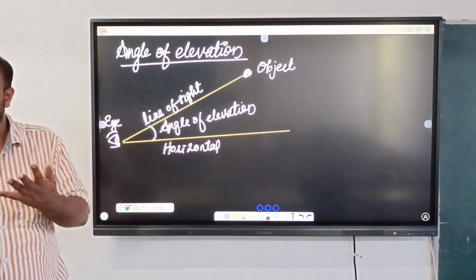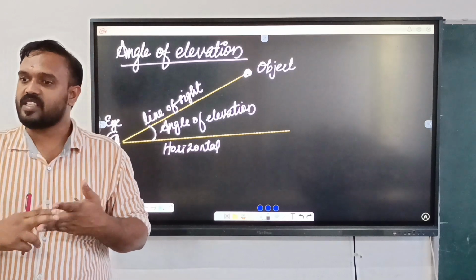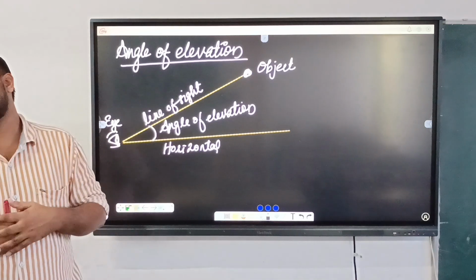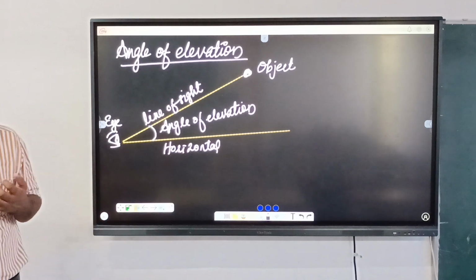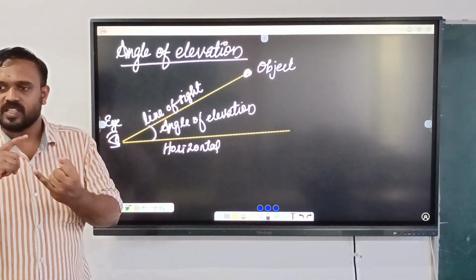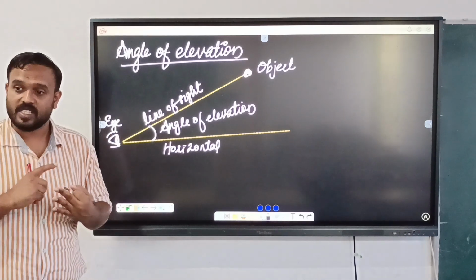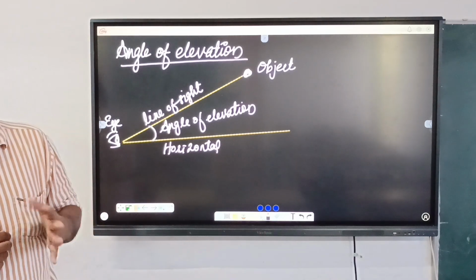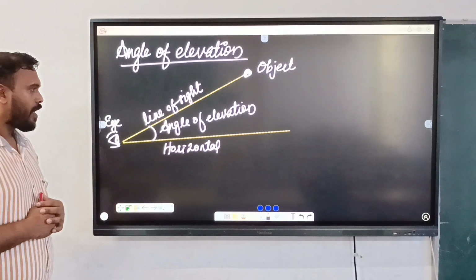So what is the order? Sine, cosine, tangent, cosecant, secant, and cotangent. And we use the short forms: sin, cos, tan, cosec, sec, and cot.